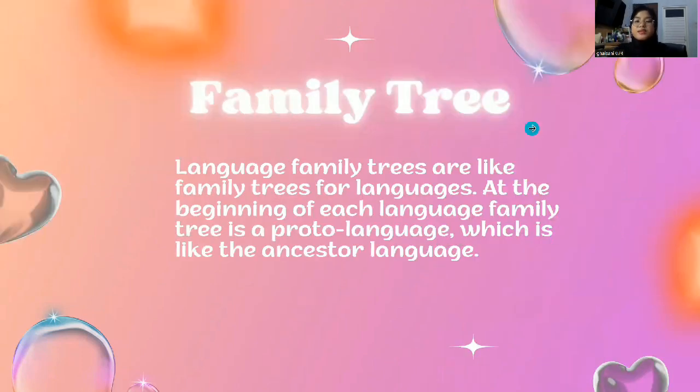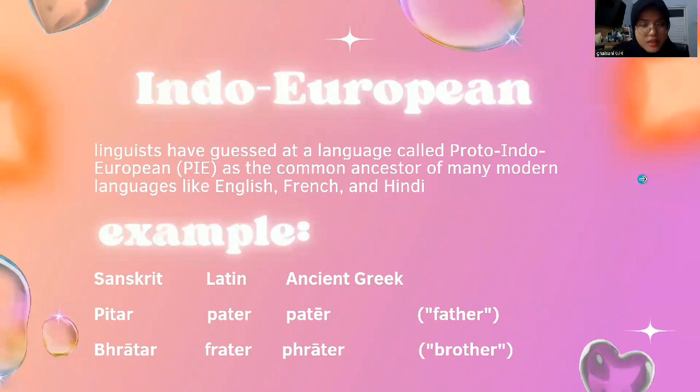So we're moving on to family trees. Language family trees are like family trees for language. At the beginning of each language family tree is a proto-language, which is like the ancestor of the languages. Linguists figure out these proto-languages by looking at similarities between related languages and guessing what the common ancestors might have been like. For example, Indo-European.